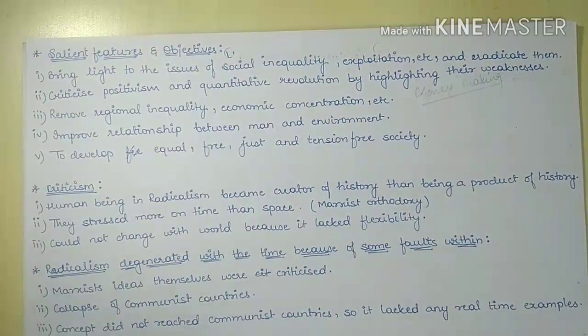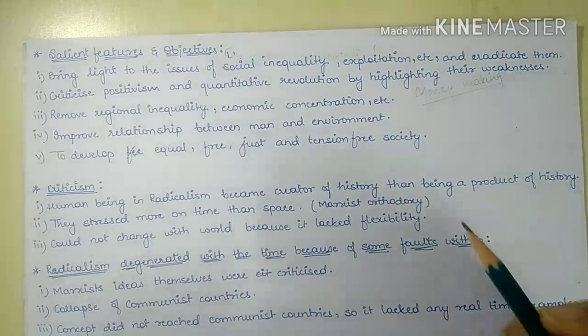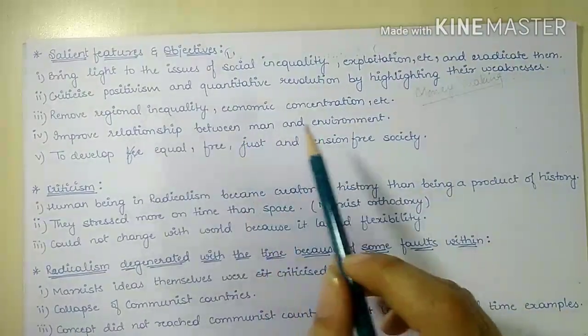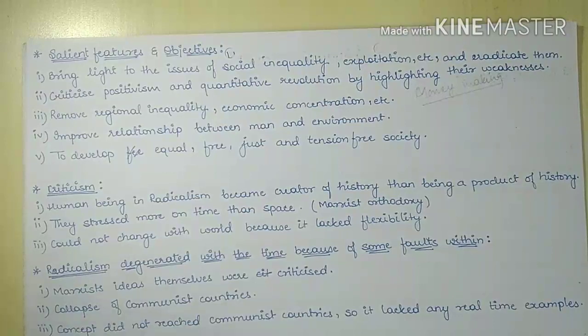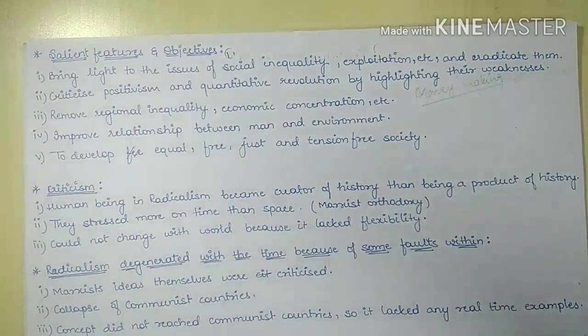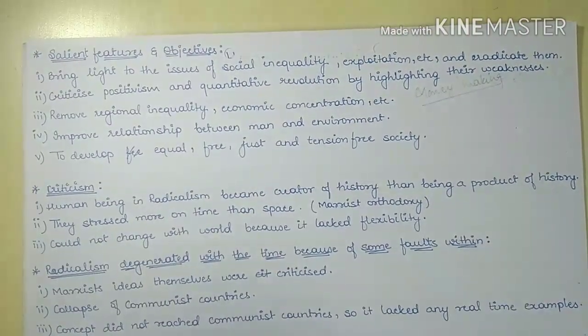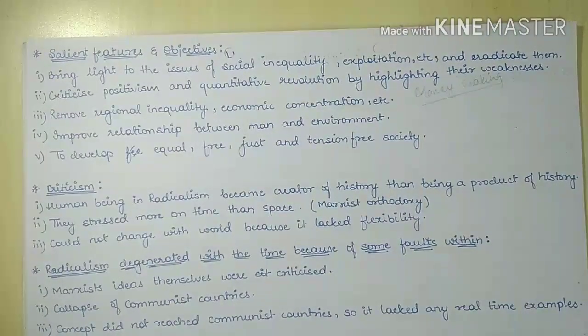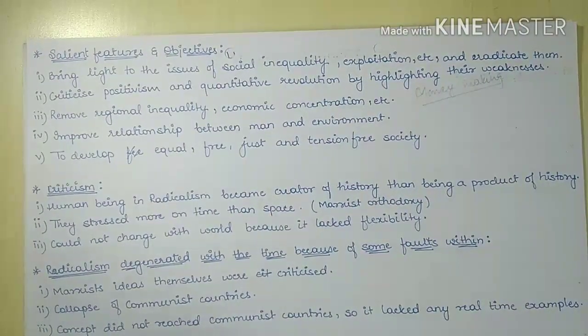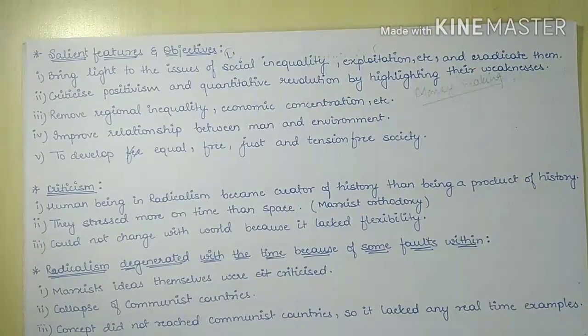And because it was mainly concentrating on man and its relation with environment, it tried to improve the relationship between man and environment, as it was of the view that the person or the society should live in greater harmony with their natural surrounding, and the society should be a self-sufficient unit.